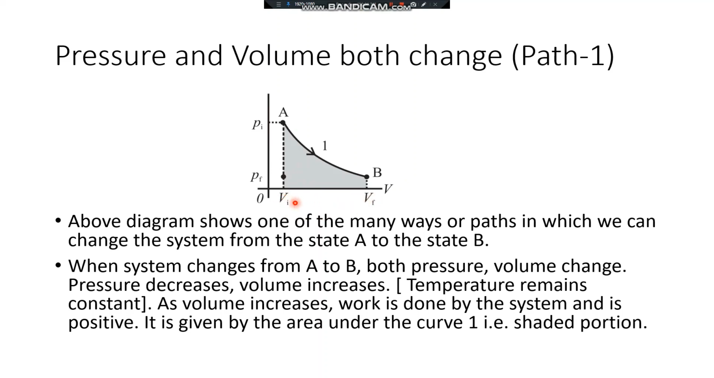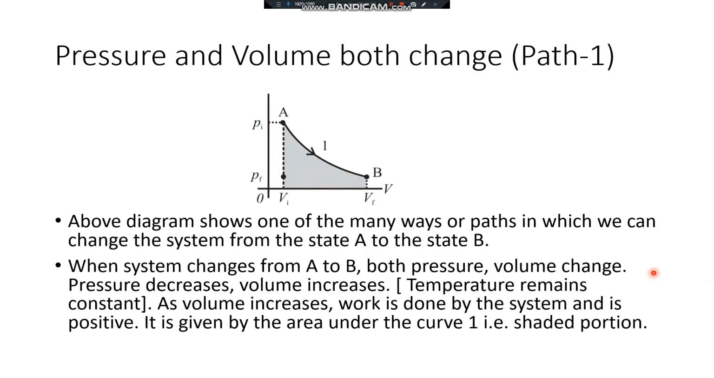Since there is an increase in volume, the work is done by the system and therefore such work is considered as positive. Here the temperature is remaining constant. Now the work done during this process is nothing but the area under the curve 1, that is the shaded portion shown in this diagram.